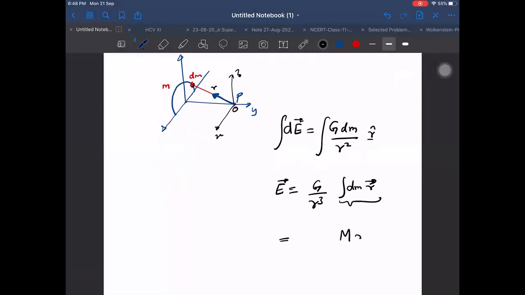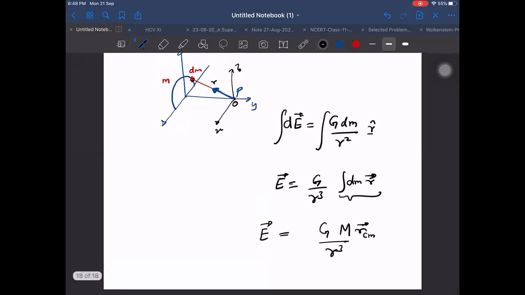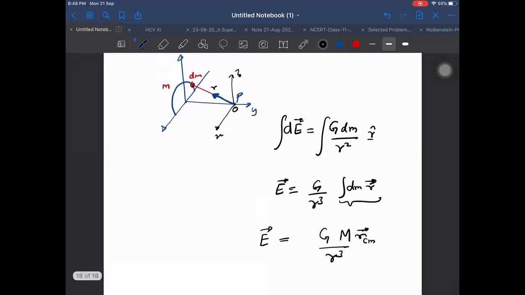This is mass into M into RCM, the center of mass, and we are going to use it here. That is the advantage. See how we are able to write it in such a beautiful form, but applicable only for this case. Do not start applying it in other places. It is not applicable everywhere. For a ring, it is. We can do it easily in this way.